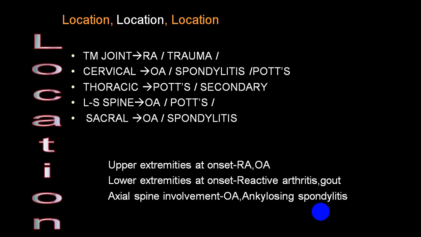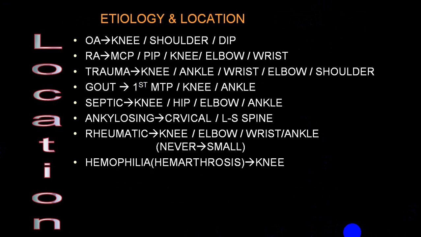Sacral joint involvement: osteoarthritis and spondylitis. This will be the pattern of involvement. To separate out in a small pattern: upper extremity at the onset, RA and OA are more common. Lower extremity at the onset, reactive arthritis and gout are more common. Axial joint at the onset, osteoarthritis and ankylosing spondylitis. You can utilize all these permutations and combinations to differentiate different etiologies of what we call arthritis.